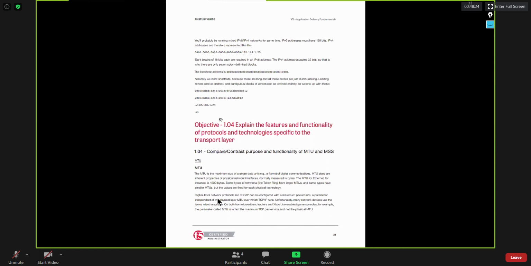So MTU and of course MSS, maximum segment size. And this MSS terminology is used by TCP at the transport layer itself. So when it comes to the MSS, give me one second, please, guys. Hold on for a moment.